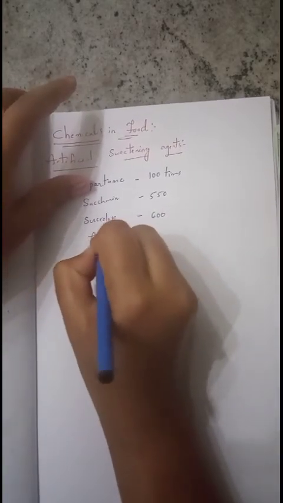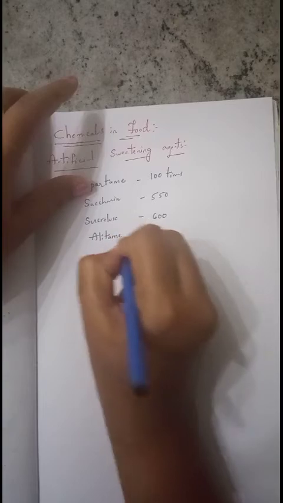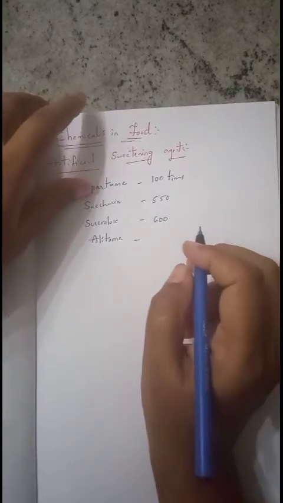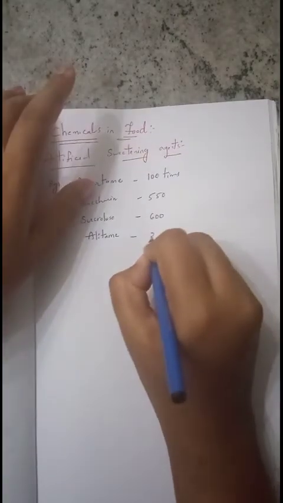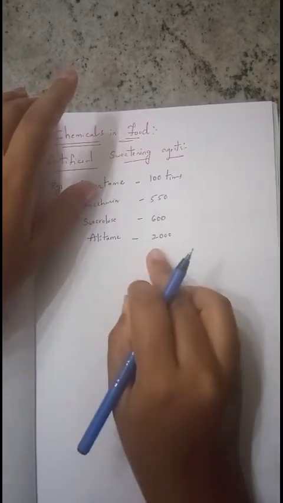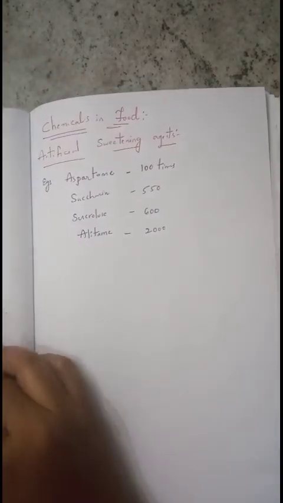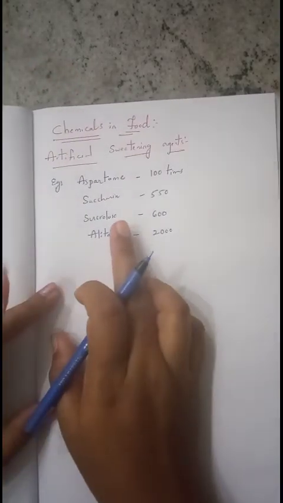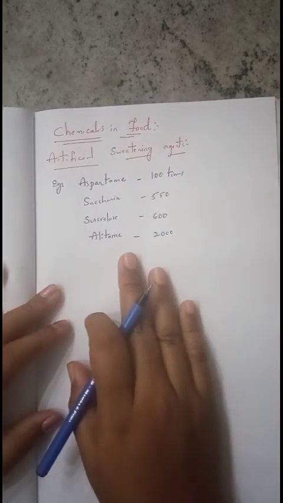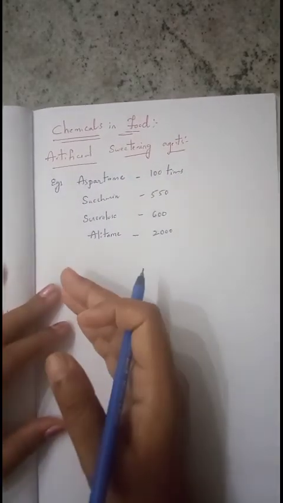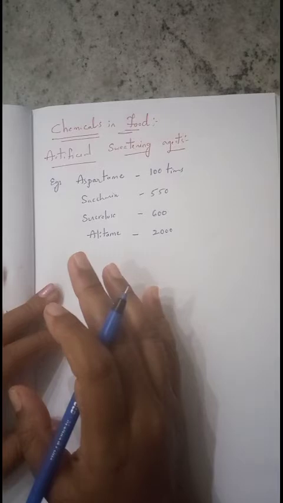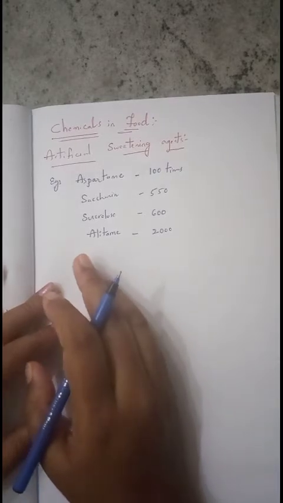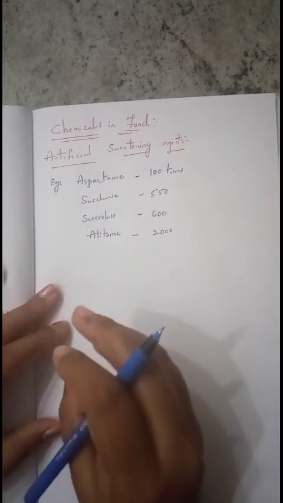Then alitame, which is 2000 times sweeter than cane sugar. These are the different types of artificial sweetening agents which can improve the sweetness of the food, but they do not cause any increase in the calories of the sugar.